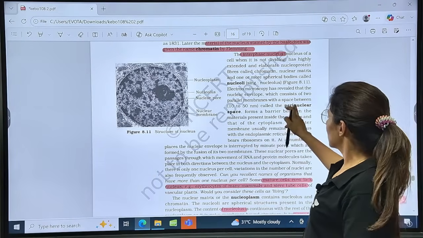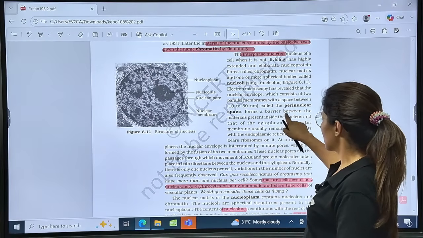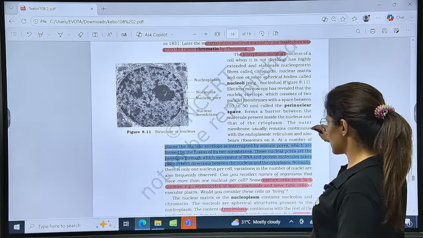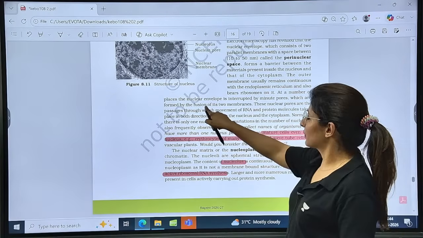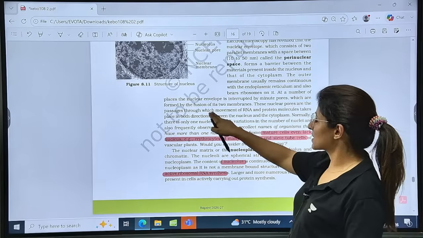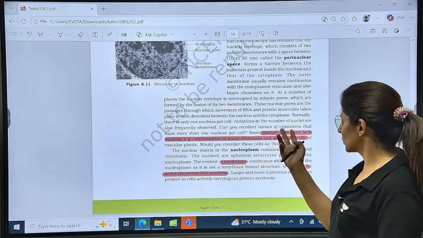It runs parallel within a space known as the perinuclear space, which forms a barrier between the materials. Are these points clear? Pores are formed by the fusion of the two membranes. Pores are the passage through which movement of RNA and protein molecules takes place in both directions.